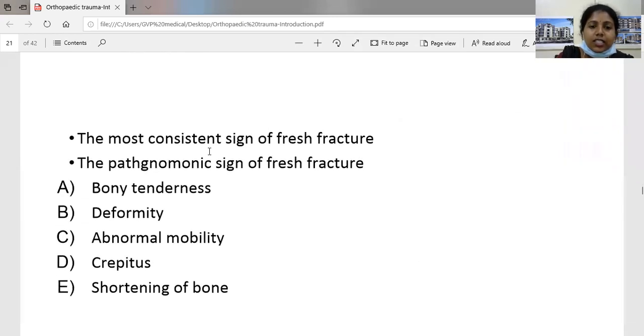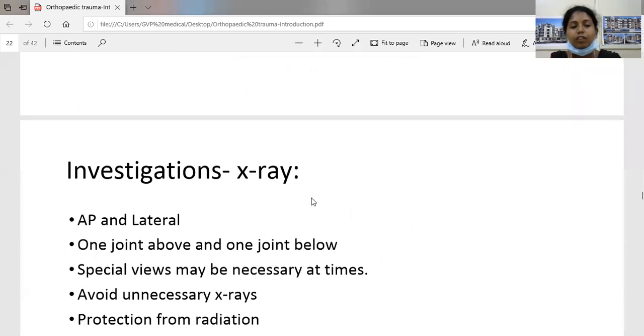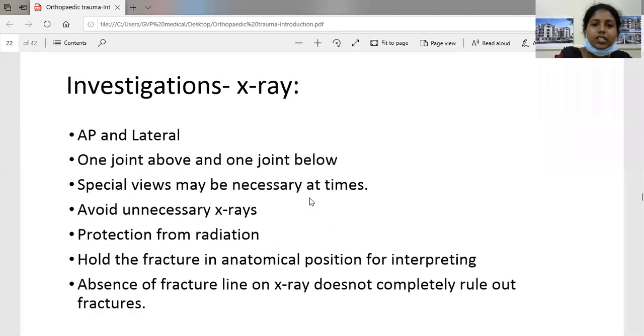The most consistent signs and the pathognomonic signs of a fresh fracture are bony tenderness, deformity, abnormal mobility, crepitus, and shortening of the bone. After you have diagnosed a fracture, what investigations are you going to advise? The first is an X-ray, with AP and lateral views. Whenever you are taking a joint, one joint above and one joint below should be included.